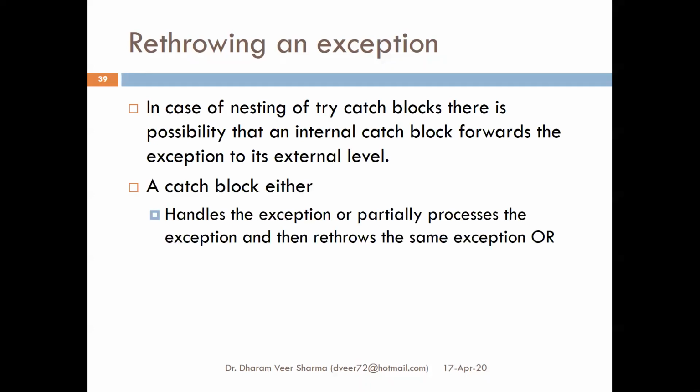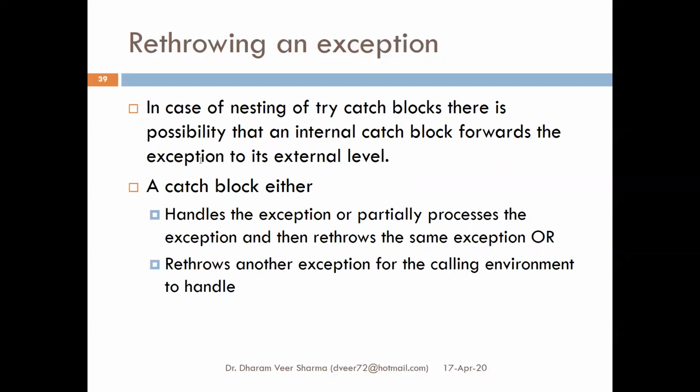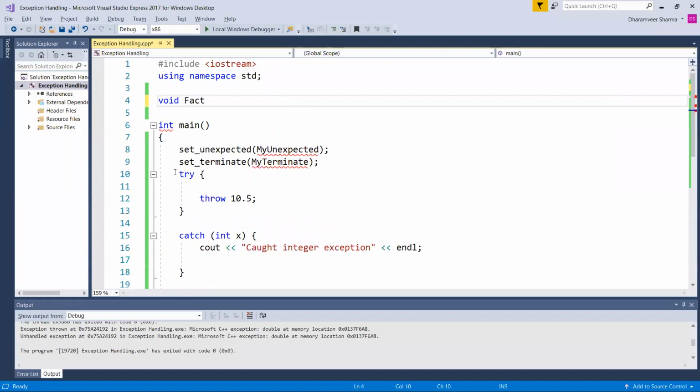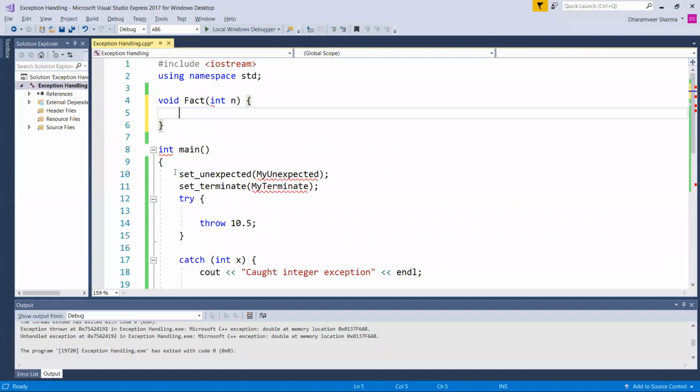So we can throw an exception from a catch handler also, or exception handler also. Let me show you this. Suppose we have a function void, let it be fact, for finding factorial of a number. Yesterday there was a little problem.